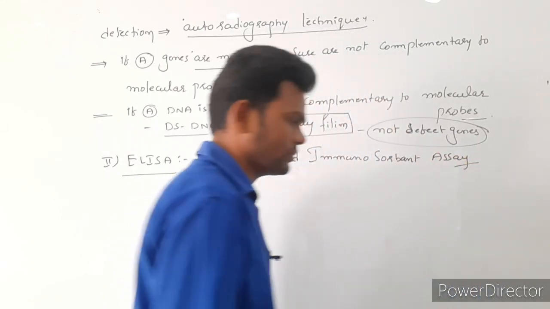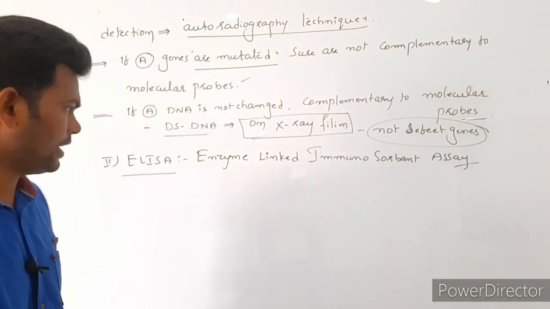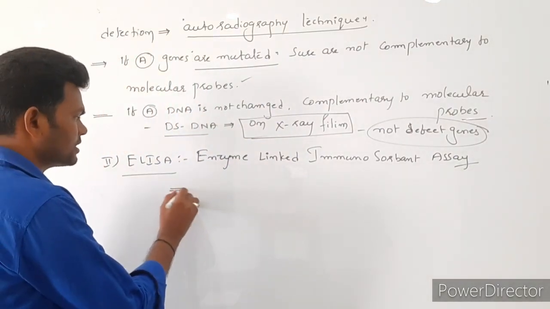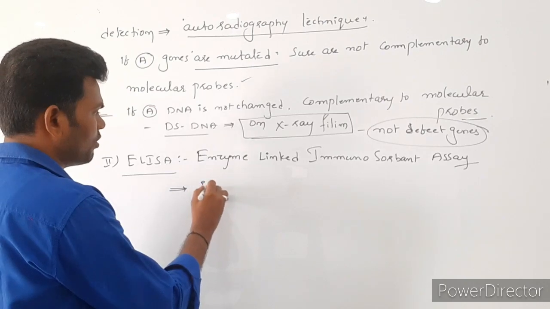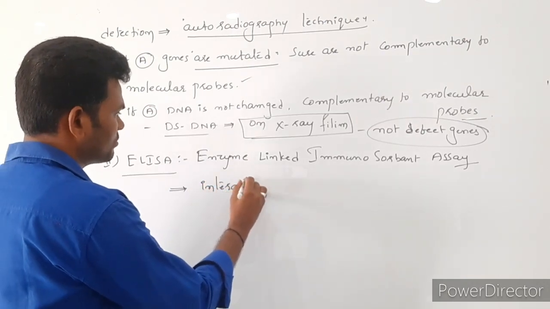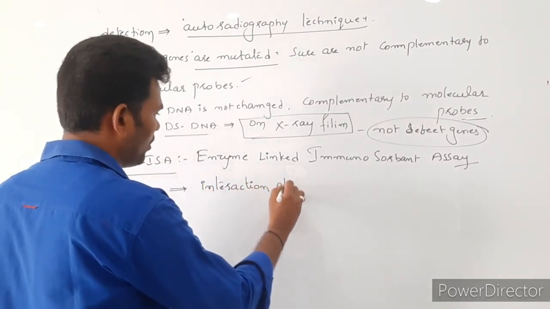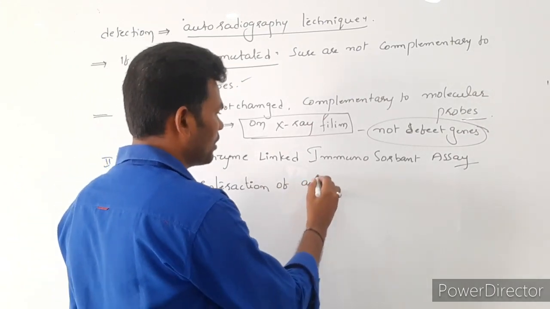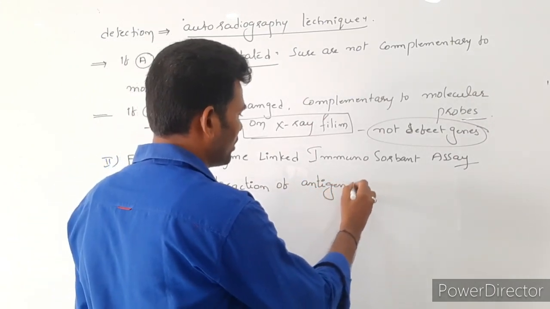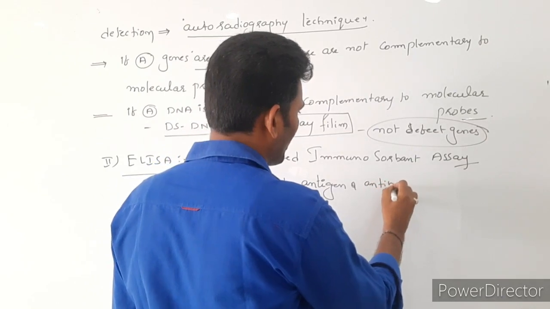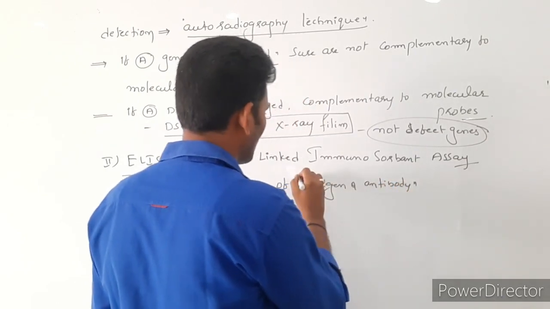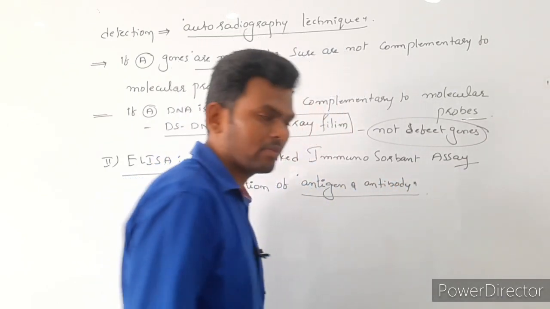This is a technique which is used for detection of AIDS. Here in this technique, it is an interaction of antigen and antibody, interaction of antigen as well as antibody.